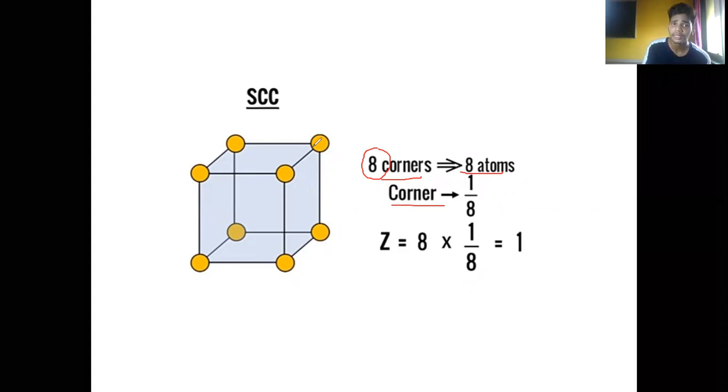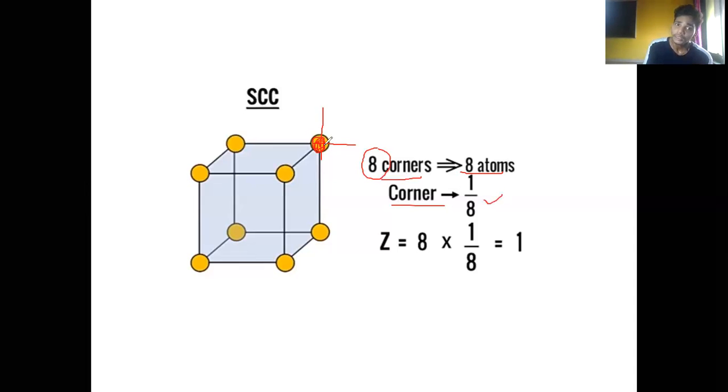So if this is the atom we are considering, suppose I'm drawing another line over here. We already studied in the earlier slide, if the atom is present at the corner, it is going to give a contribution of 1/8. So we can directly put the values, but again I'm repeating for you guys.